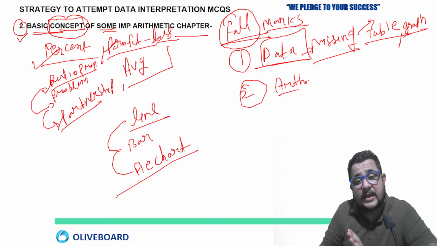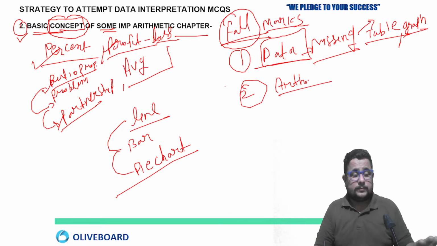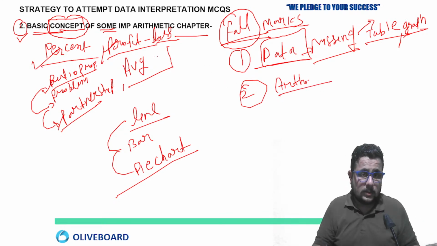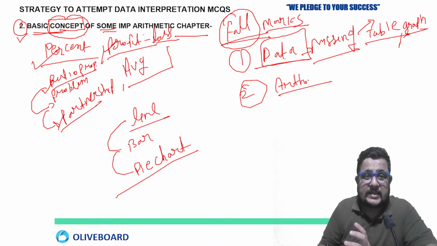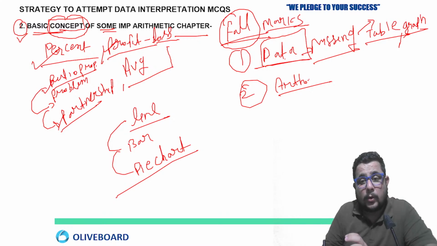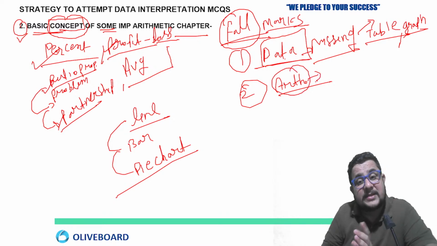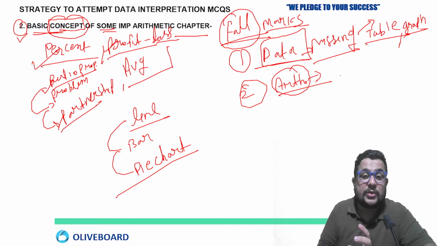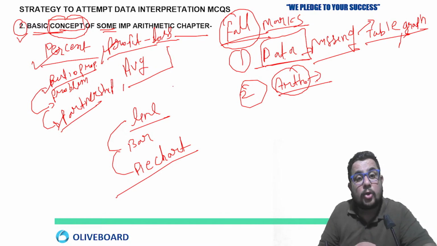Now second one is arithmetic, which is very, very important, right? In arithmetic, some of the topics which are very important, I already told you, but arithmetic based DI means they can give you the data interpretation question based on any arithmetic topic.